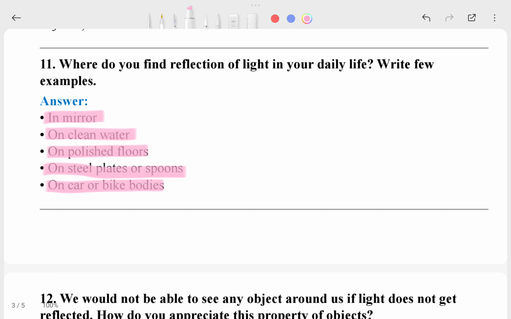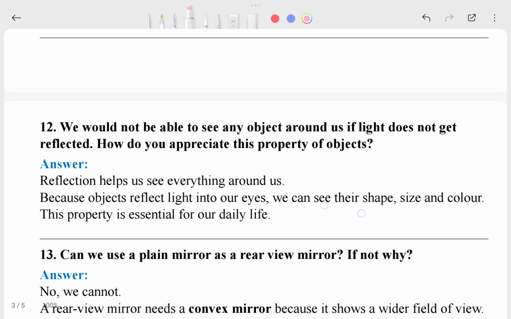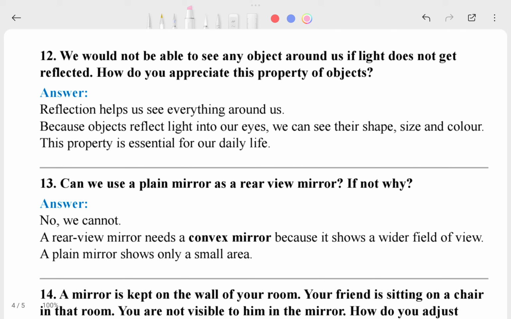In a car or bike mirror we also see it, and in car and bike bodies we can see the surface because it is highly polished. That's why on a bike, the tank, which is filled with petrol, you can see your face in the front of it also, because it is very polished and shiny.